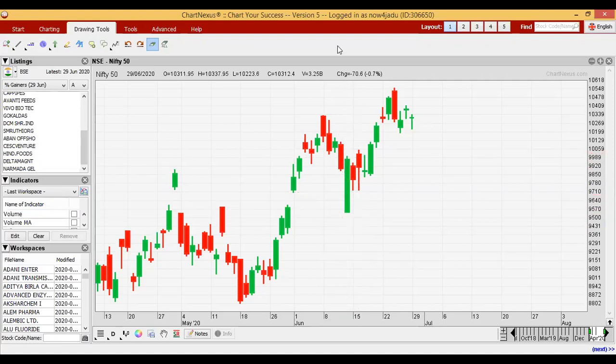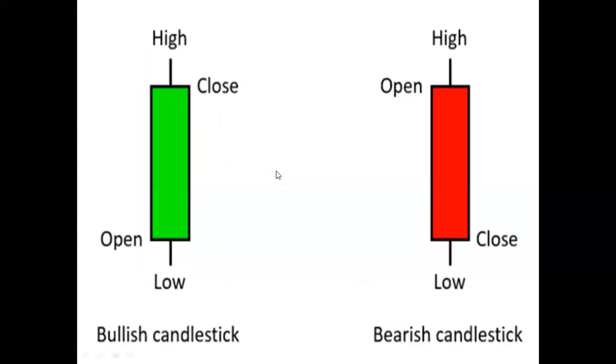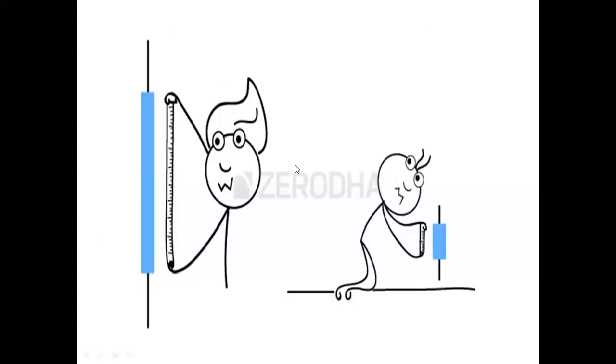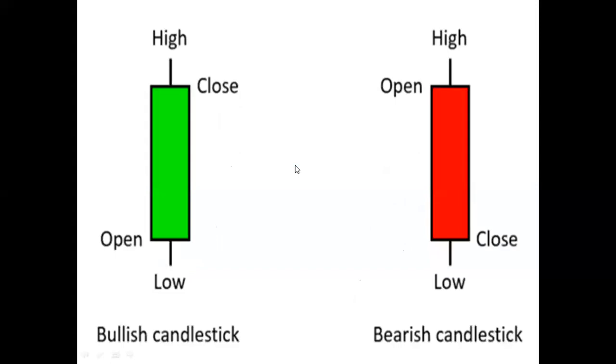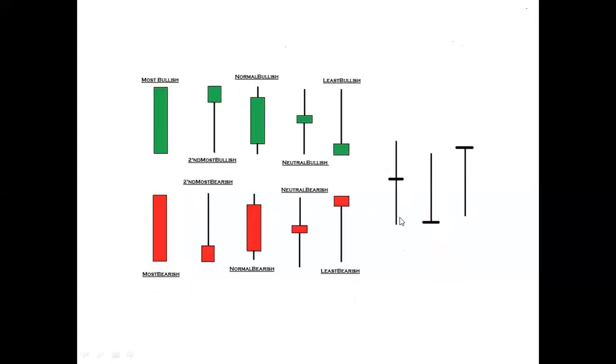So now let's check some different types of candlesticks, single candlestick patterns. I already discussed how to draw these candles. See, this is a green candle. That's why closing is higher than opening, and we got the low and high here. With a single candle and its color we can interpret who is winning the fight all over the day.